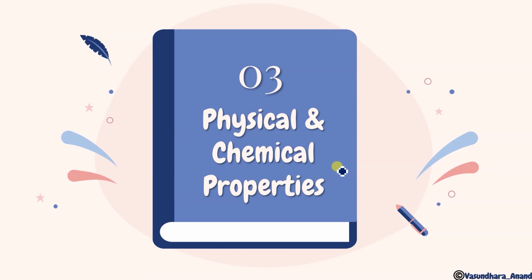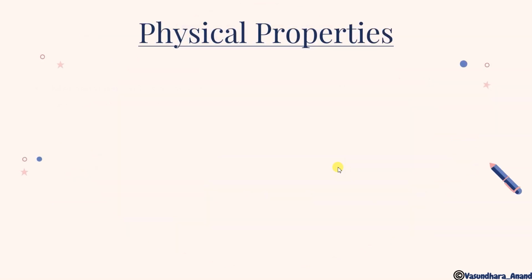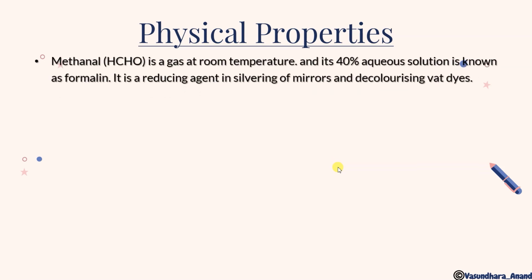Okay, so now the next topic is physical and chemical properties. Physical properties today we will do, and chemical properties we will do in the next video. About the physical properties, the first point is the physical state of methanal. Methanal is a gas at room temperature, and its 40% aqueous solution is known as formalin. This is the important thing: 40% aqueous solution of methanal is formalin, which is used for preserving biological specimens.